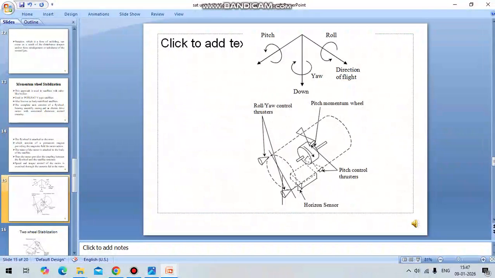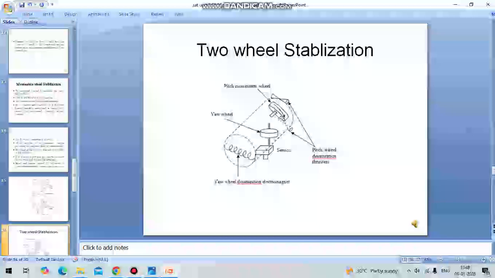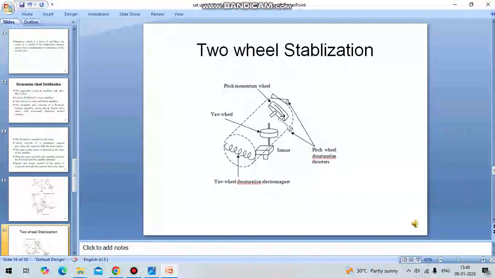There are three types of momentum wheel stabilization. The first one is the single wheel stabilization. For this stabilization purpose, we use three axes: pitch, roll, and yaw. This maintains the stabilization of the wheels. The second one is the two wheel stabilization. This stabilization is provided by using two wheels. One is used to control the pitch axis, and another one is to control the yaw axis.